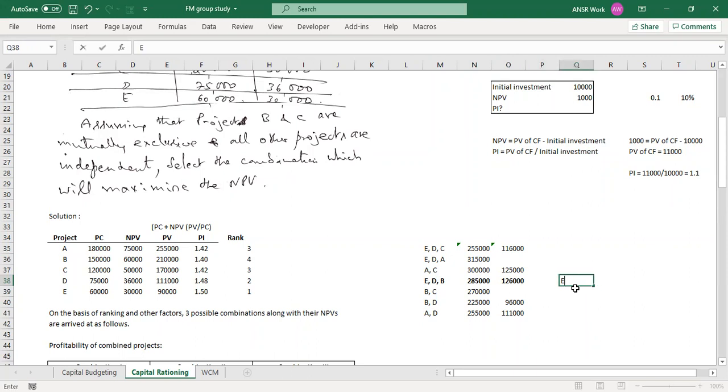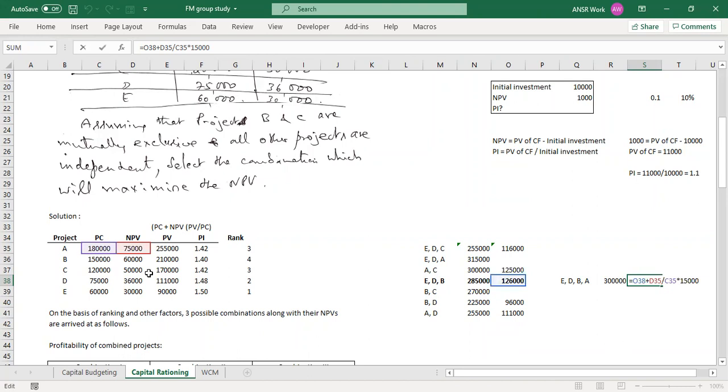So EDB and a portion of A, whatever portion it is, and our investment total is 3 lakhs. What is the return? Can somebody tell me? 1,26,000 plus A, 15 by 75, into 15,000. I made some mistake, one second. Yeah, this is right.